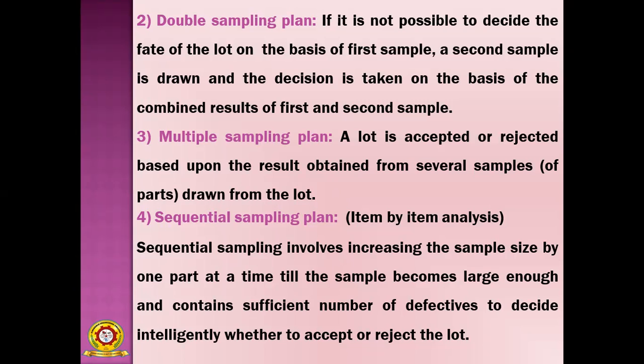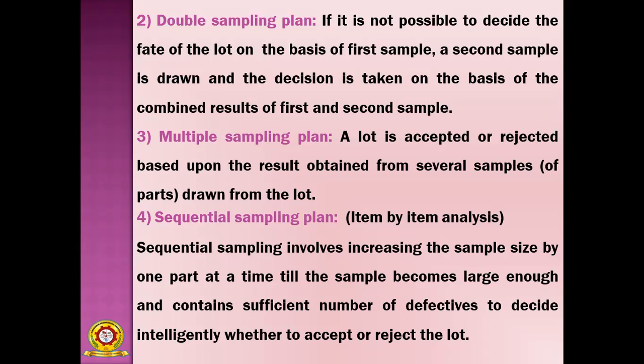So in this model, the sample size will be increased by one part at a time.